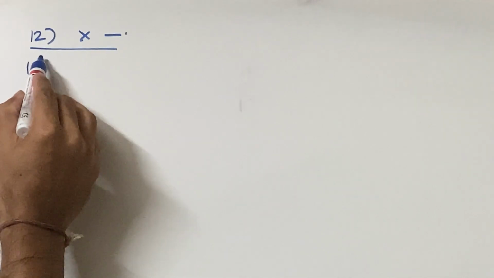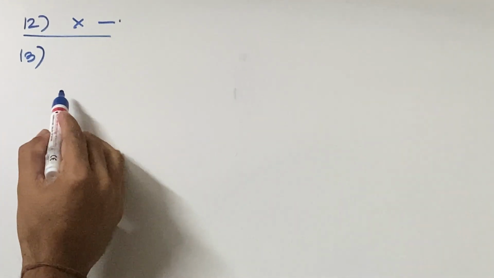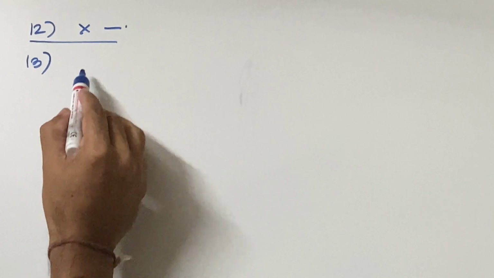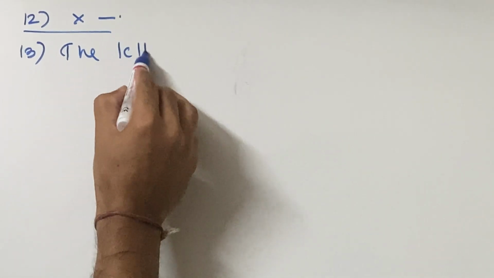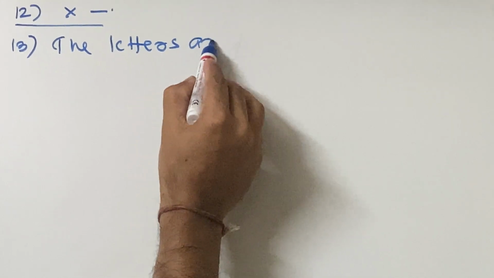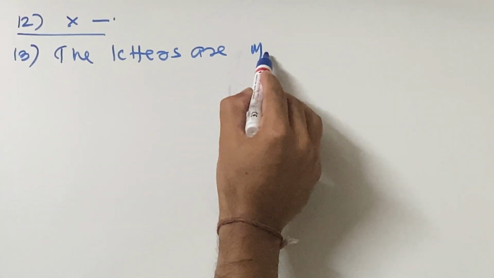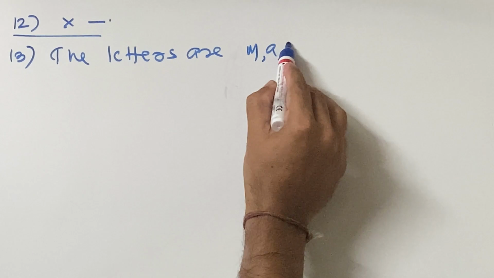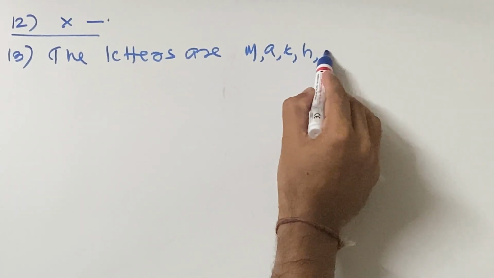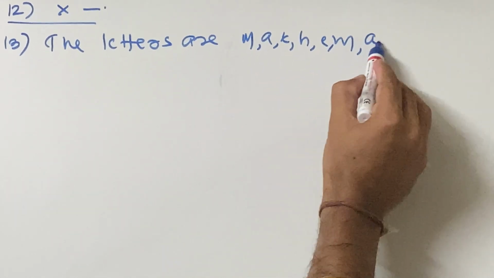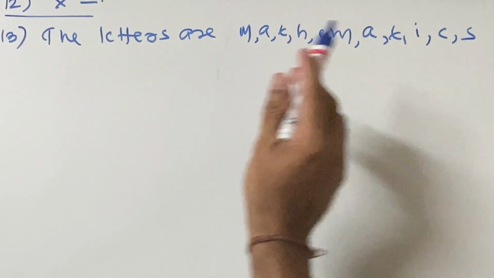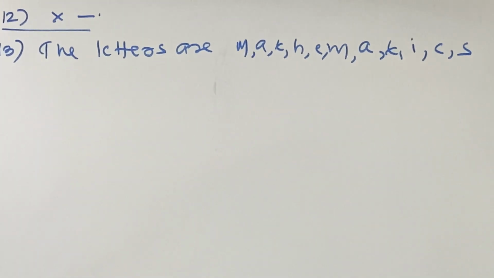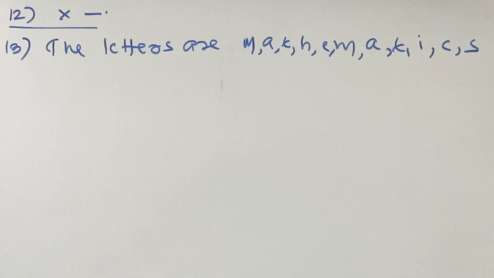We'll do sum number 13. Each card bears one letter in the word mathematics. So the letters are M, A, T, H, E, M, A, T, I, C, S. The cards are placed on a table upside down and one card is drawn at random.